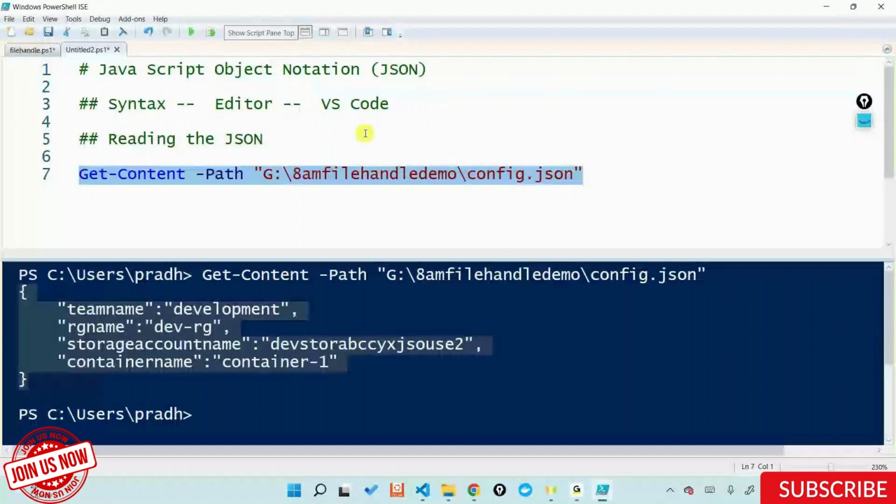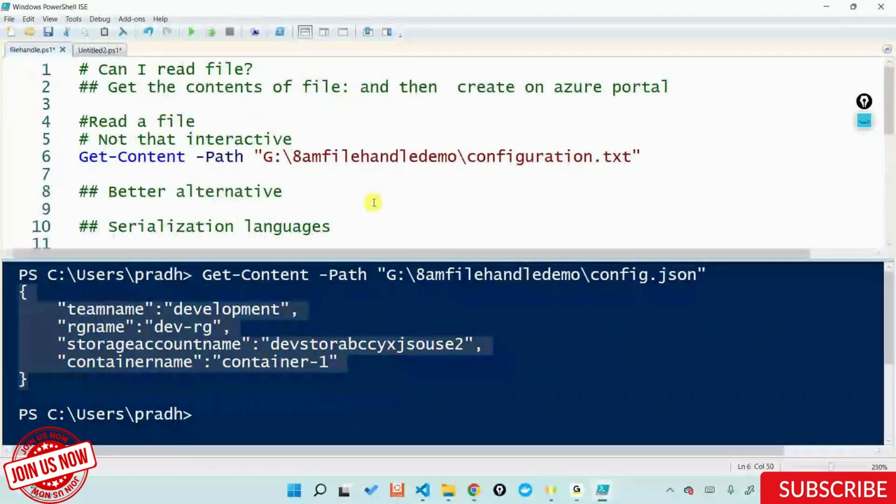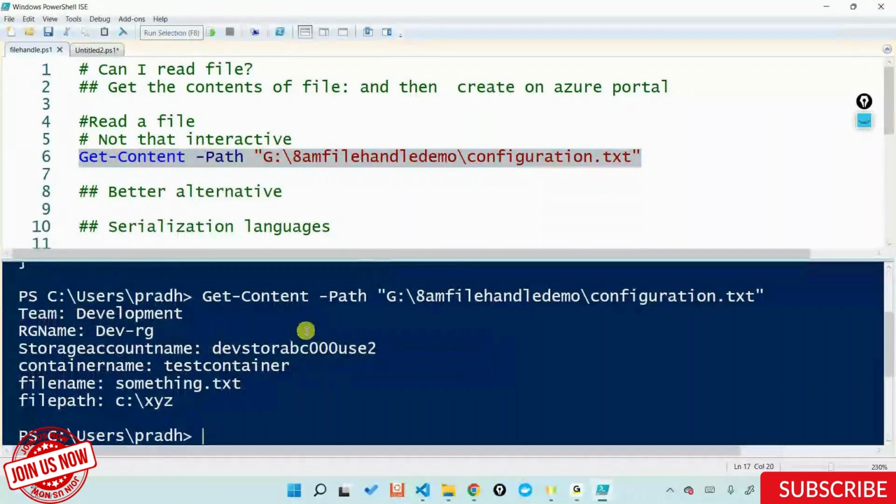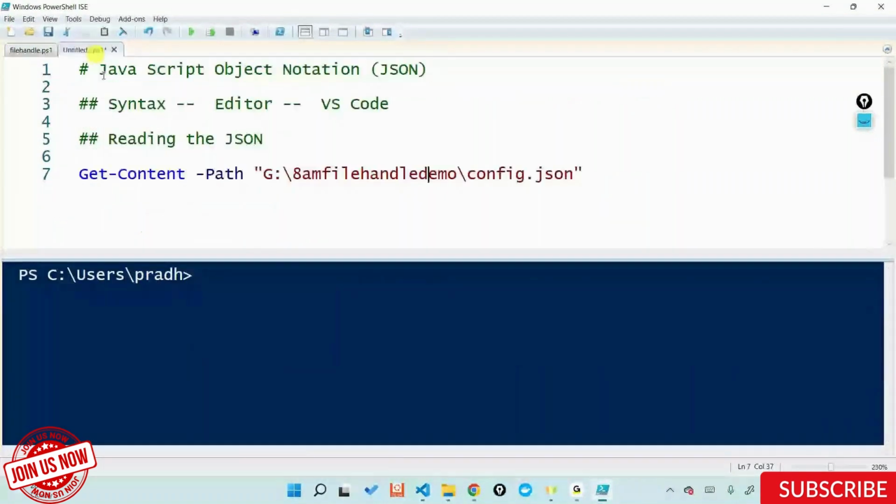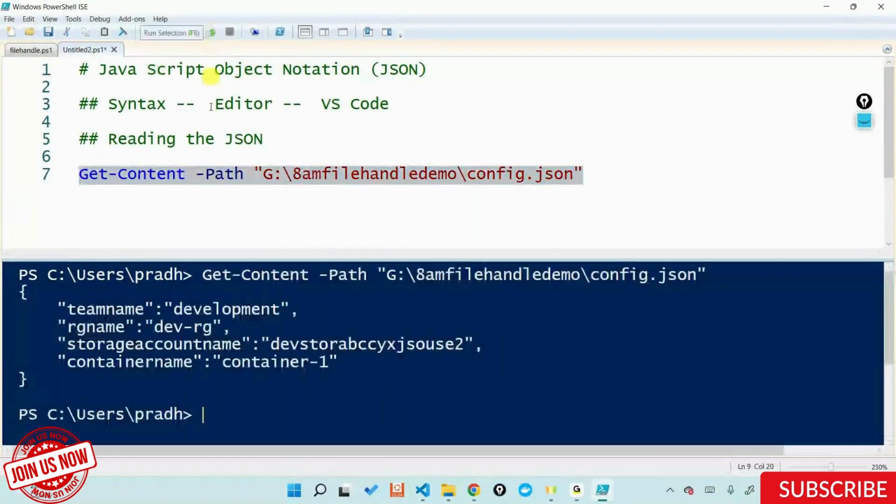But the question here is that what exact value did you add? Because the same thing I could have done with TXT also. Then why did, let's say, you go ahead and ask me to download this out and do all these things? Because I'm getting the same content out here. Yes, you get the same content, but with JSON, you can start playing around with that content. With a text file, it is very difficult to play around with the same content out here.